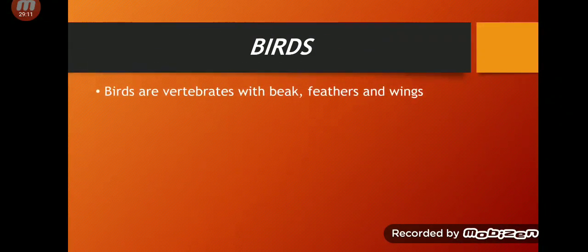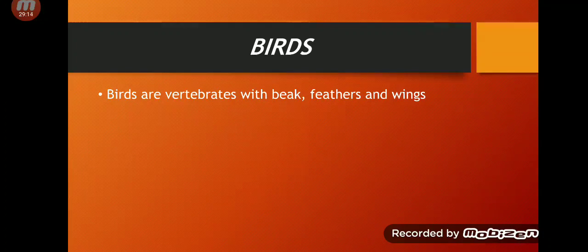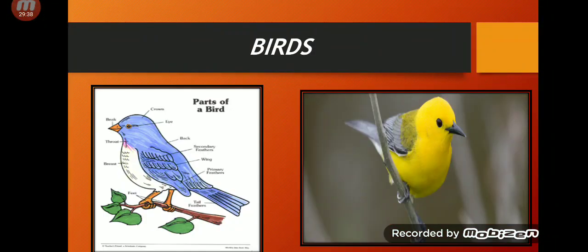Birds are vertebrates, of course, with beak. Beak means their mouth. Feathers are covering their whole body. Due to feathers they have very smooth and soft skin. And wings, they use wings to fly. And birds lay eggs on land because birds live on land. Okay, these are the pictures of the birds. You can clearly see their beak, their feathers and their wings.